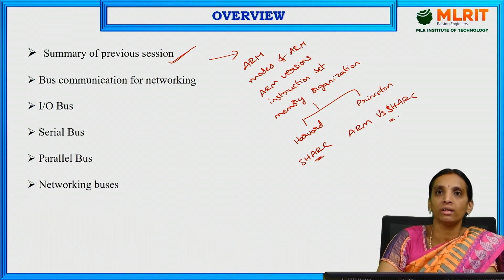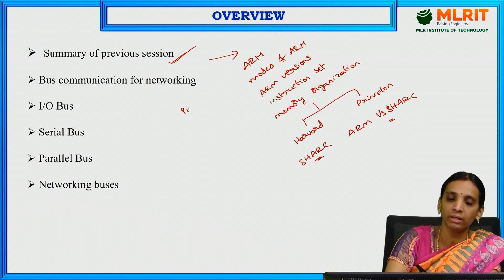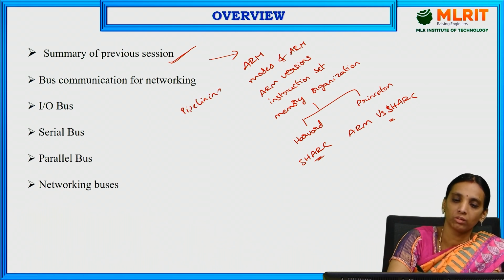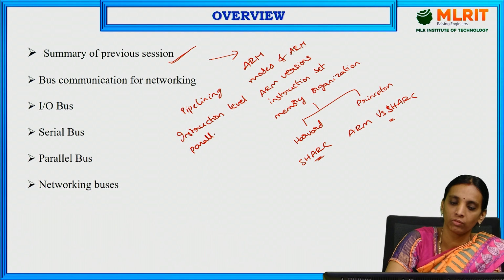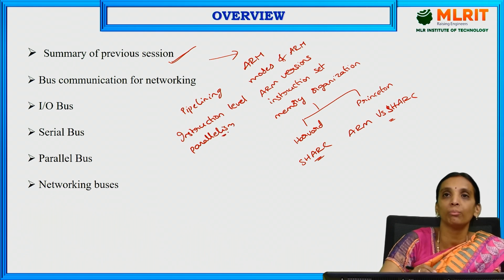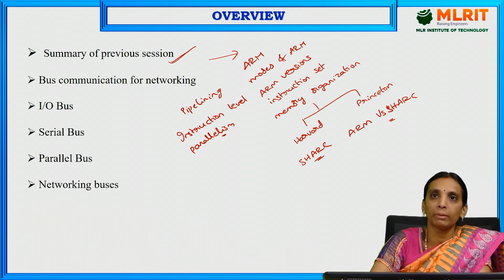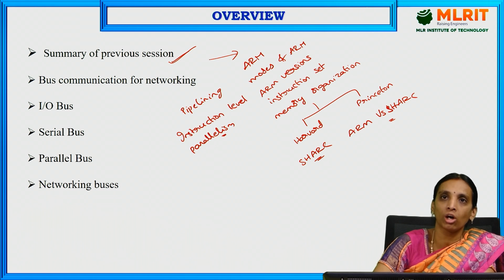And we have seen what is meant by pipelining and instruction level parallelism using the pipelining mechanism. Pipelining is nothing but, in a single clock interval, a number of instructions are executed one by one.